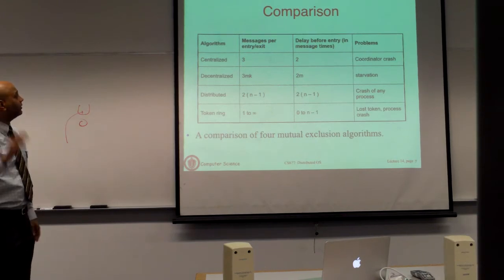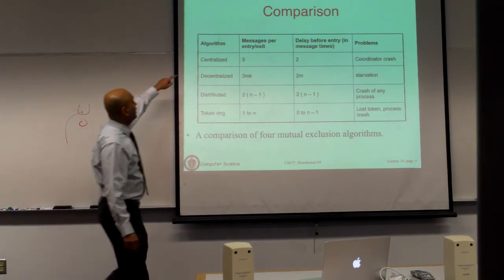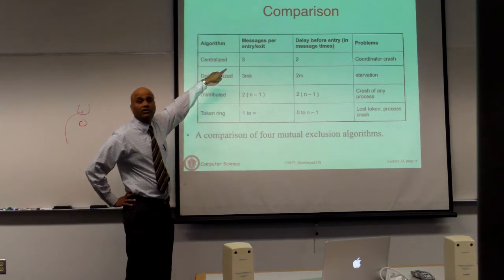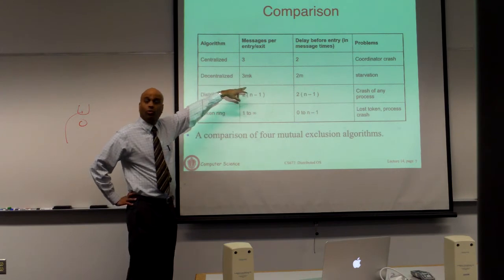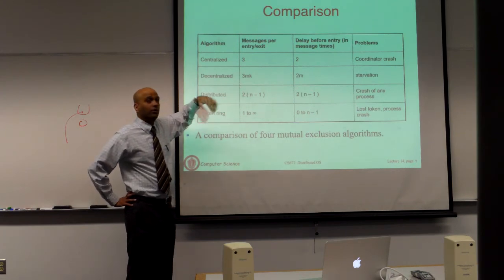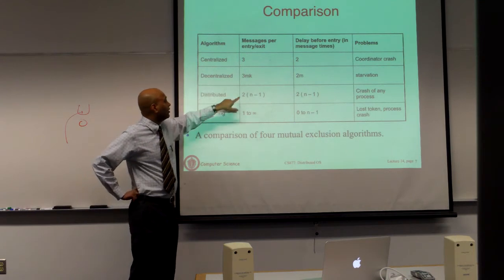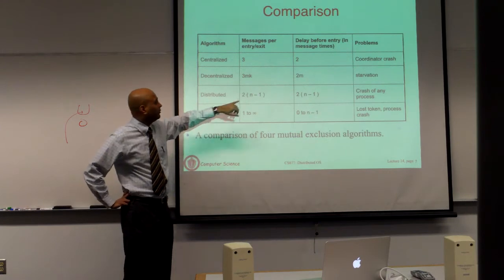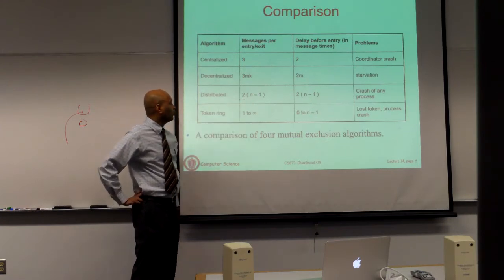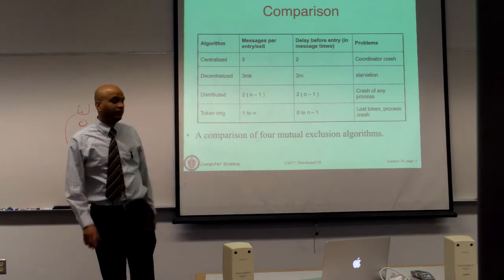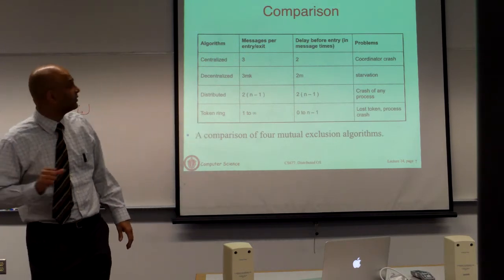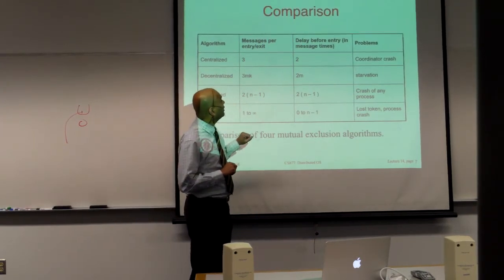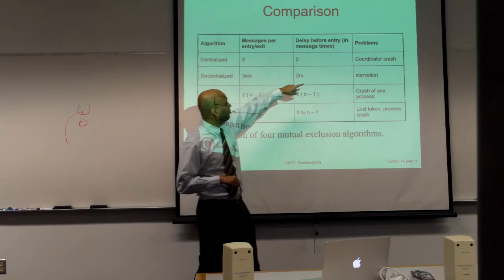So here is just a comparison of the 4 techniques we saw: centralized, decentralized, distributed, token ring. You see the centralized approach, there are 3 message exchanges to grab the lock. Here you have to have voting, so there are basically going to be votes cast and results sent and whatnot. In the distributed one, you send n-1 messages, you wait for n-1 replies, so it's 2(n-1). In a token ring, it depends on the size of the ring. It's not 1 to infinity. It depends on the size of the ring, how much overhead is incurred for the token to come back.